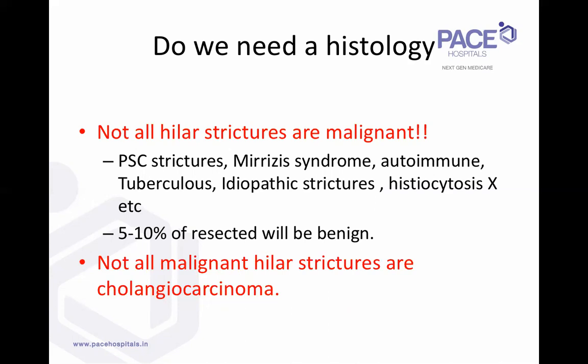So you have the primary sclerosing cholangitis strictures, then you have Mirizzi's syndrome, you have autoimmune strictures, you have tubercular strictures and other histiocytosis. So these kinds of strictures can also mimic hilar cholangiocarcinoma. And if we don't trust the histology, on the basis of a classical clinical picture, radiological picture, and the biochemistry, taking them all together, we